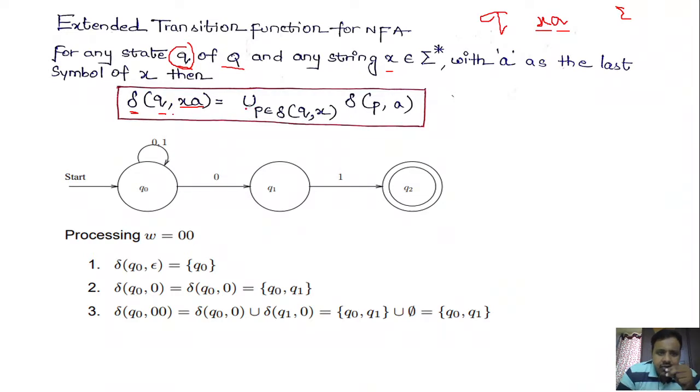Here you can see the union of p belongs to delta of q, x. First, you have to perform delta on q comma x. That is the normal procedure that we already know and discussed in the DFA. So first perform the transition from q on x. Here there is a possibility that when you perform transition from q on x, there may be multiple transitions.